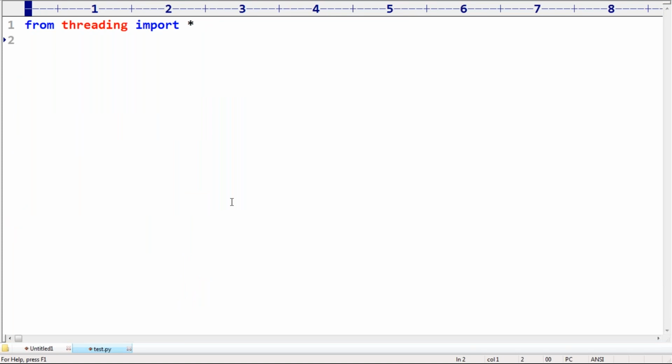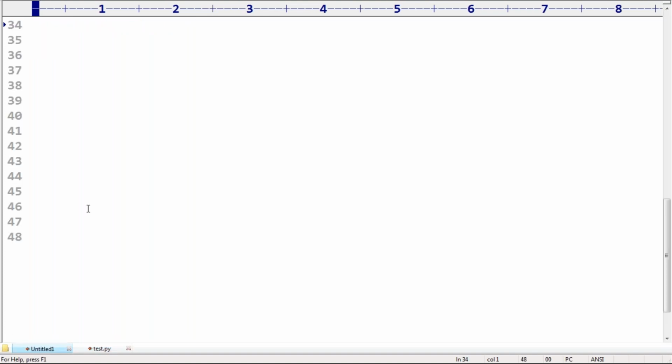So how can you check whether a thread is a daemon or not? There are two ways. By using the isDaemon method: t.isDaemon(), is t a daemon or not?